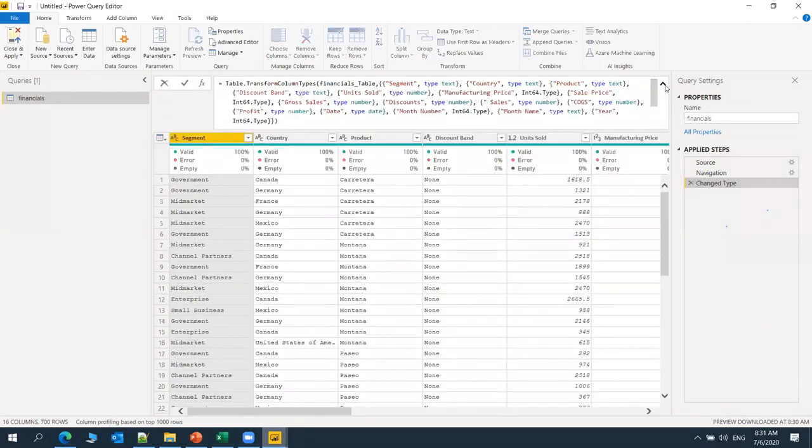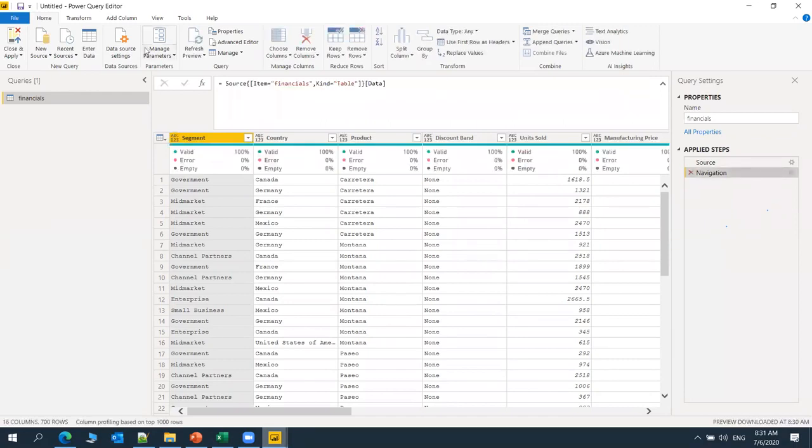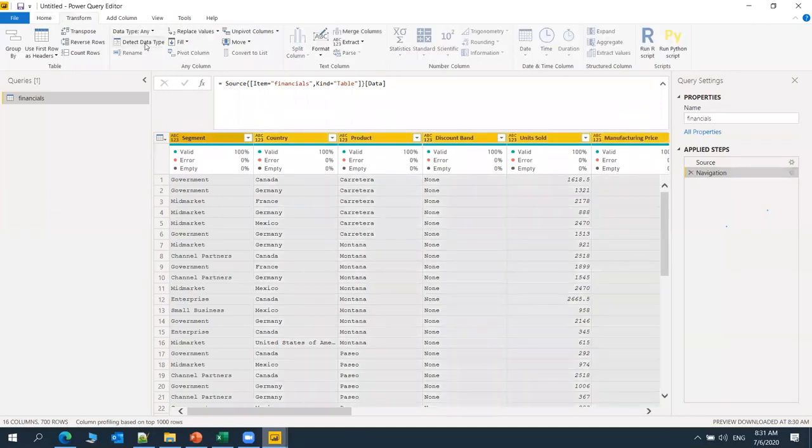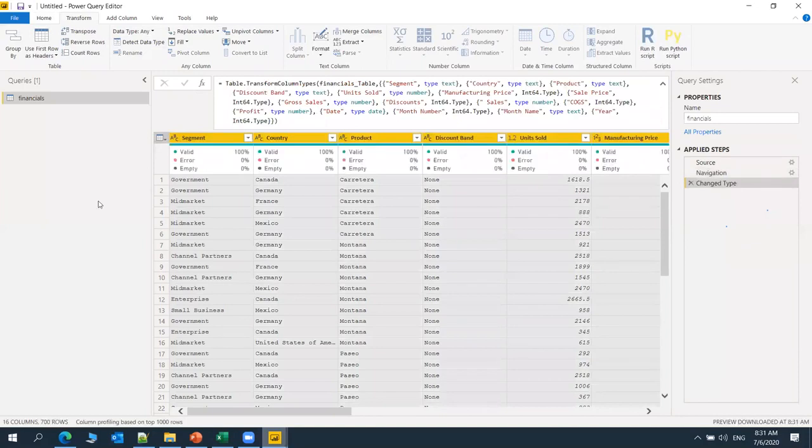Text type, numeric, or integer: these are the data types Power BI supports. So it will automatically detect. Previously this option was not there; recently they have enabled automatic detection. Previously, to detect the data types, we had to select all the columns and detect data types. But now, whenever we connect any kind of data set, change type also comes automatically.